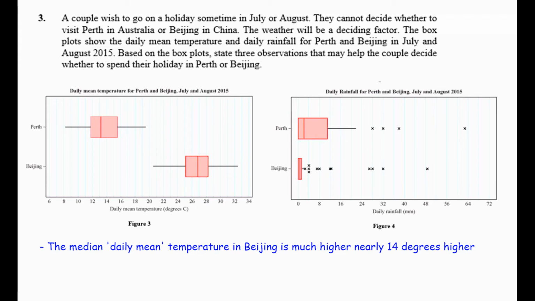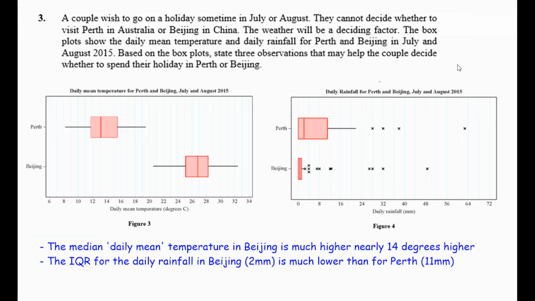Looking over at the rainfall, the daily rainfall, we can see that actually the interquartile range for Beijing is so much smaller than it is for Perth. The interquartile range for Beijing is possibly 2 millimeters, whereas for Perth, the interquartile range is, I would say, 9 millimeters. So Beijing has consistently less rain than Perth. Okay, so the interquartile range for the daily rainfall in Beijing, 2 millimeters, is much lower than that for Perth, which was 11 millimeters. My interpretation of that is that the rainfall in Beijing has a higher consistency and is